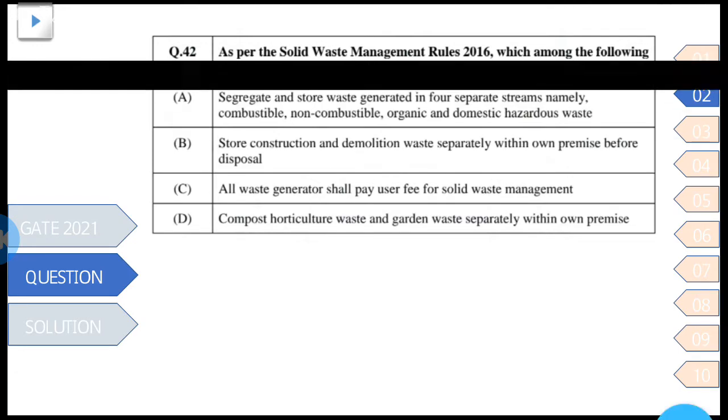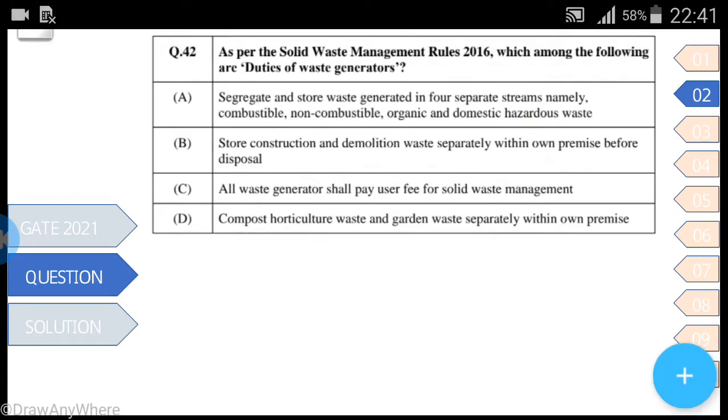So firstly, I think everyone knows, because there are lots of missions going on for solid waste management. So even if you don't know, we have always seen there are three types of dustbins for the different types of waste.